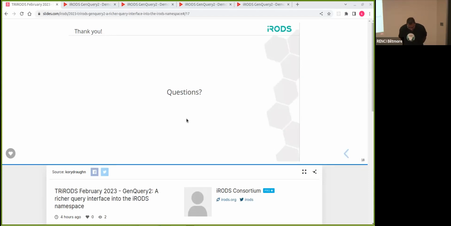So the question is, will there be anything new for the Python rule engine plugin? I mean, has PREP already had all these new features GenQuery2 will bring? For GenQuery2, the entry point of the interface will be iQuery instead of iQuest. Will iQuery replace the iQuest, or will they exist together?